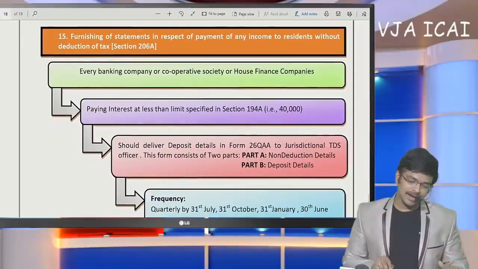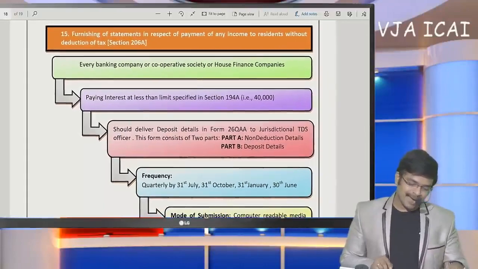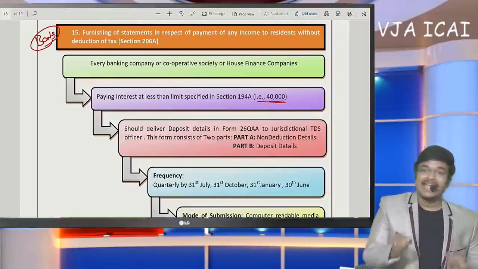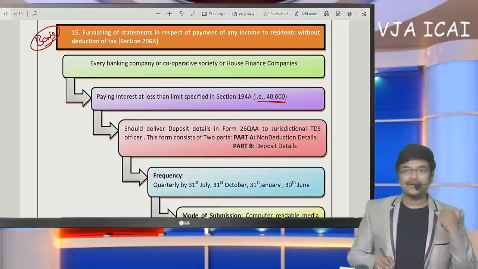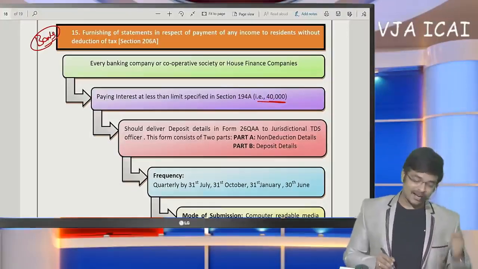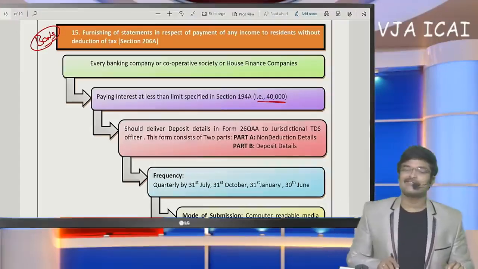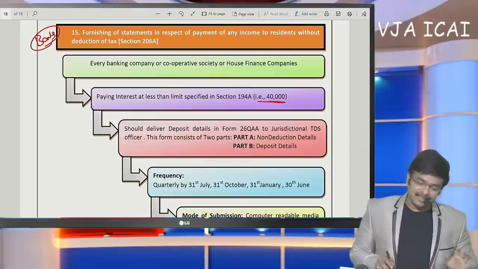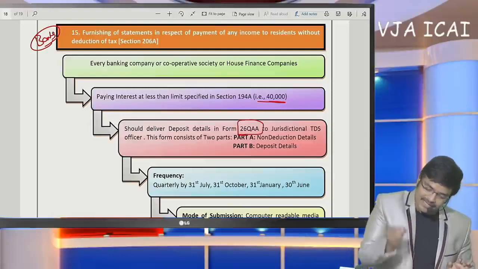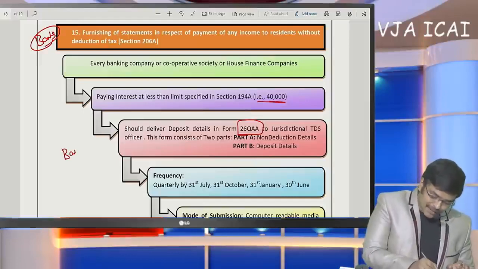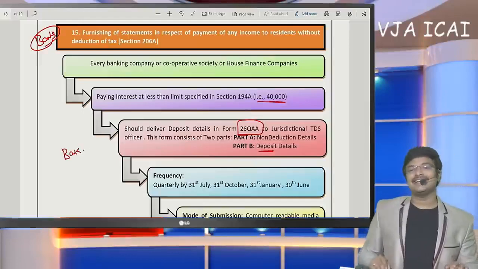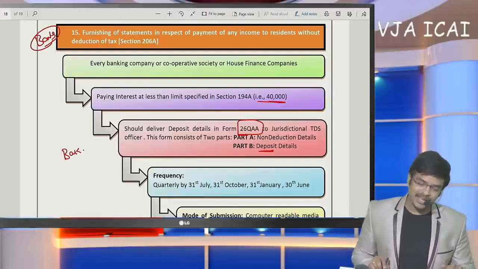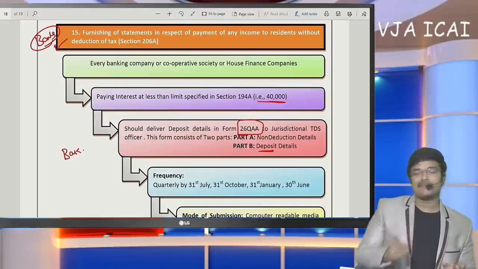Okay. Next, this section is only for banks. This section is applicable only for banks. Banks now deduct TDS only on interest above 40,000. Then what about interest below 40,000? For all those interests below 40,000, no TDS. But what they are required to do is, in form number 26QAA, the bank has to submit the deposit details to the income tax department. Sir, this provision is applicable only for banks.